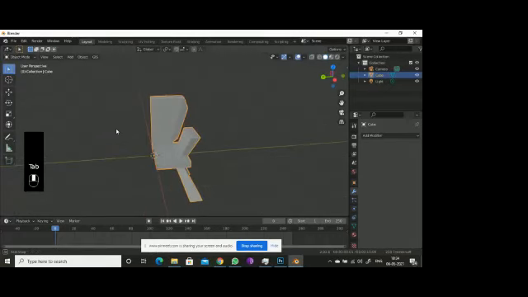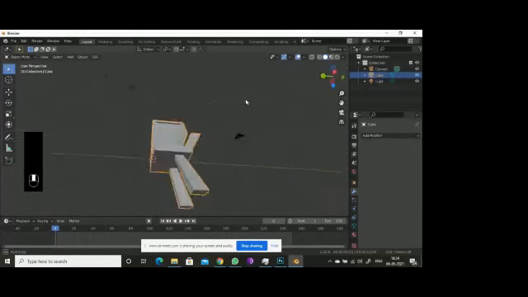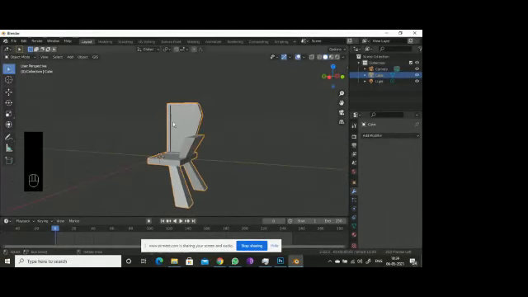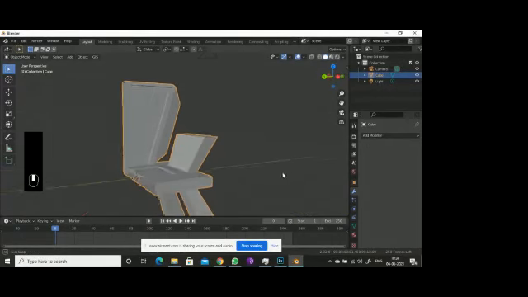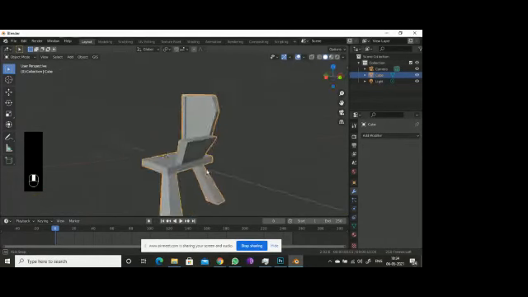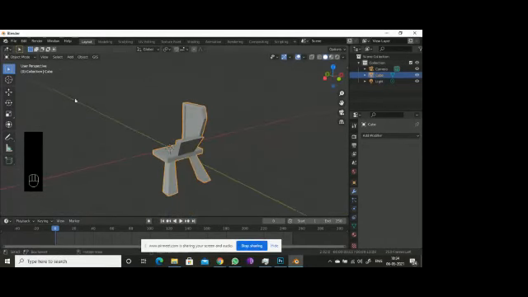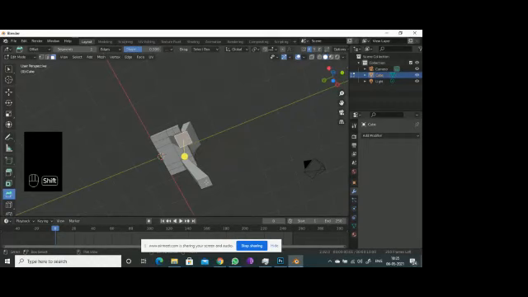I'm going back to object mode. Now you might be observing some extrusion shadows here. In detail, if we are going for the legs, I forgot to make some modifications in the legs. I will be working with the legs.